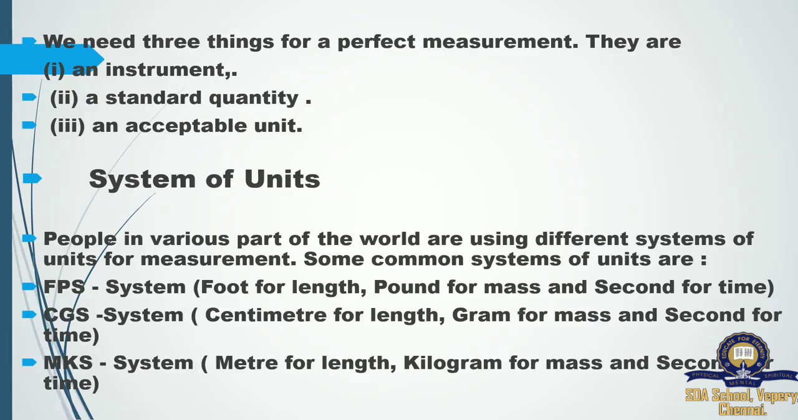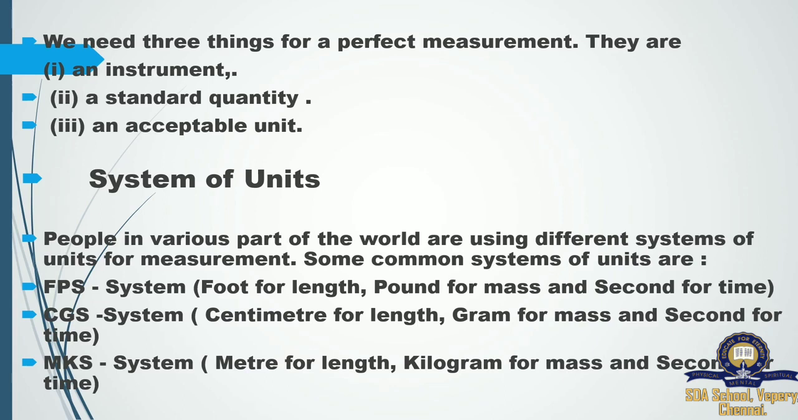Next, the CGS system. C, centimeter for length. We know centimeter is a small unit. Then gram for mass. Gram is also a small unit for measuring weight. And here also second for time. Obviously we know second is the smallest unit to measure time.